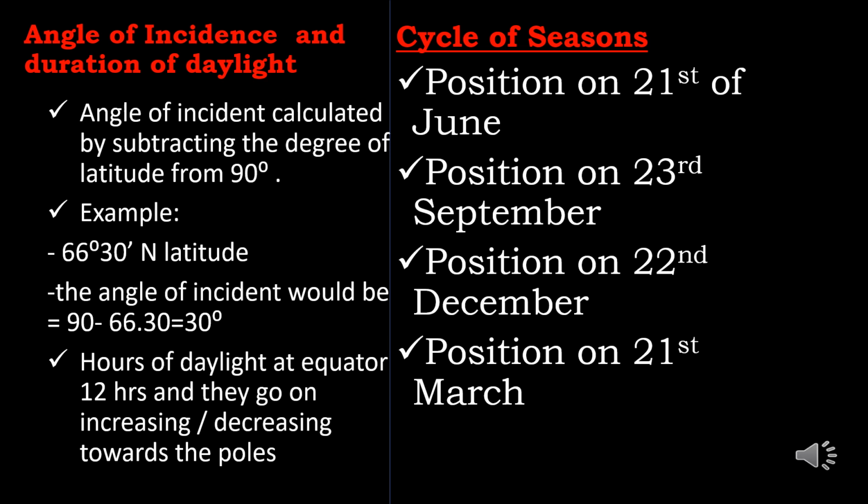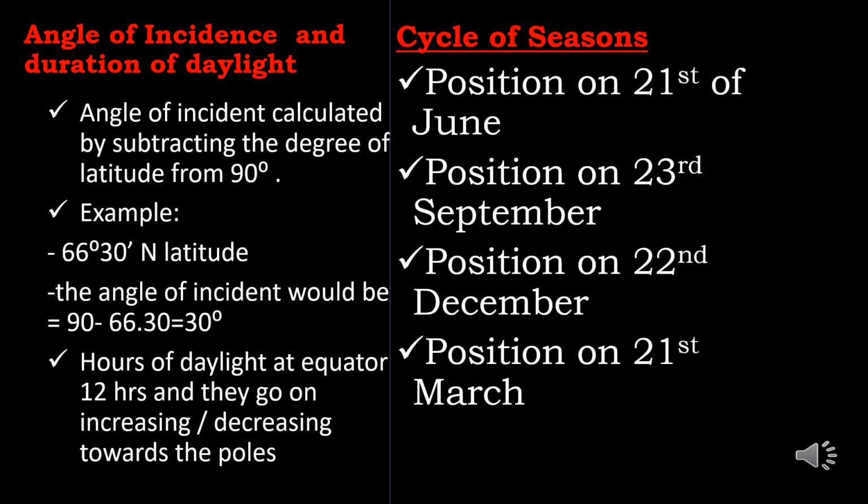Position on 22nd December. On 22nd December, the southern hemisphere is tilted towards the sun. It experiences summer. Areas beyond the Antarctic Circle experience 24 hours of daylight. Being a water hemisphere, the spectacle of the midnight sun, though more interesting, is confined to navigators only. The south polar region has 24 hours of sunlight continuously for many days. It is summer in the southern hemisphere and winter in the northern hemisphere.